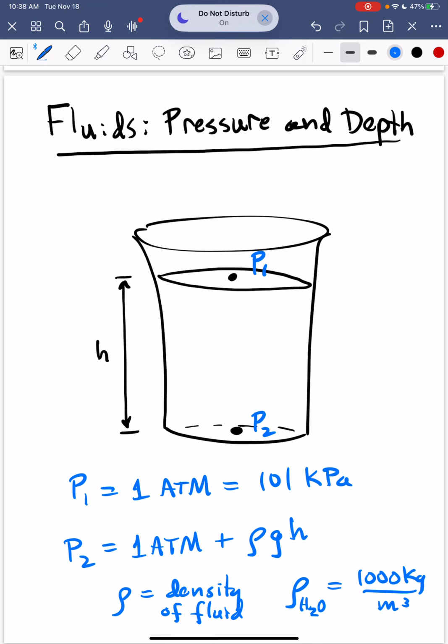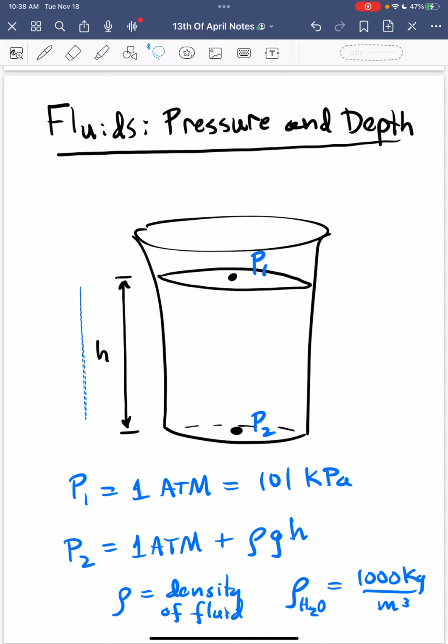So people ask me, how do I know what the pressure is if I go deeper and deeper into a fluid? In this video, I'll show you a very quick way to assess what the pressure will be. So here we have an example. We've got some beaker, and in this beaker, we've got a point up on top. This is P1. We're going to find the pressure at P1. And then we've got a point at P2 that's underneath a distance h of fluid.